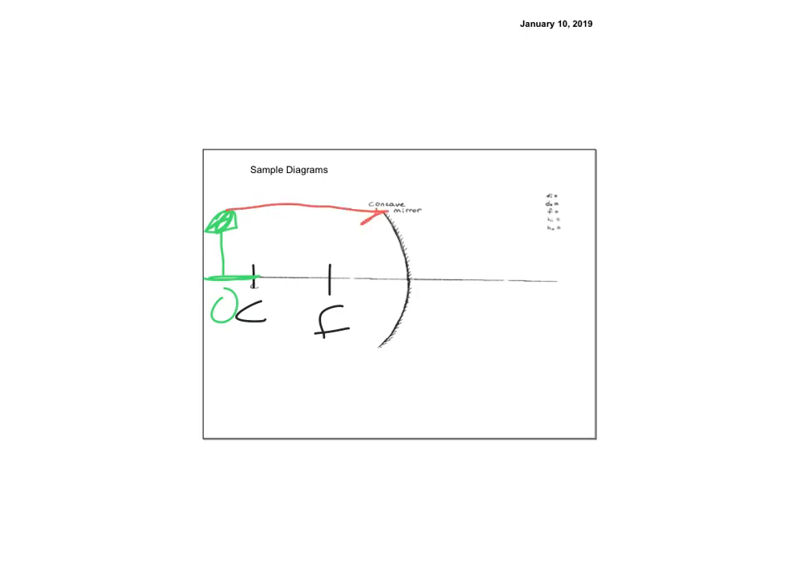So my first one goes parallel, I'm not using a ruler because I don't have a way to do that on this. And then it goes through the focus. You should use a ruler on the test. And then it goes through the focus and comes out parallel. And then the last one goes through the center, infinite long mirror, and comes back, right? And so we can see that it kind of crosses right around here. So of course I would label my image.